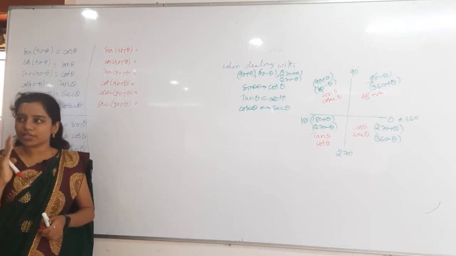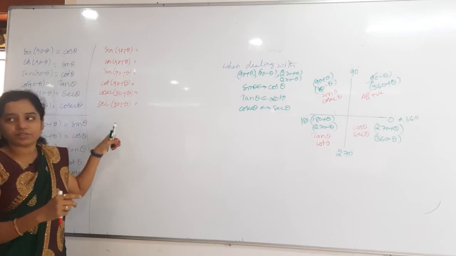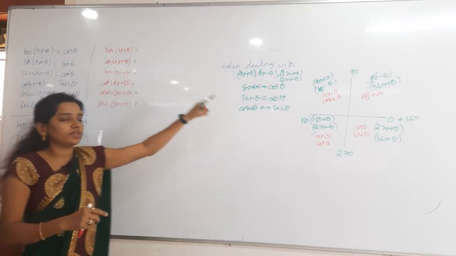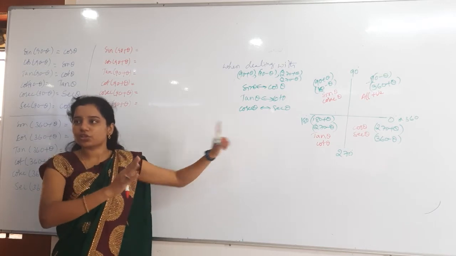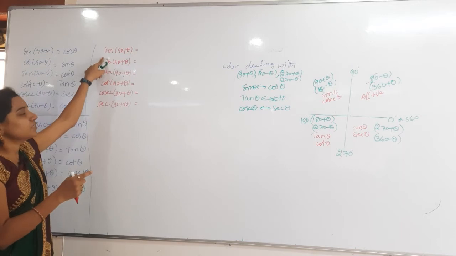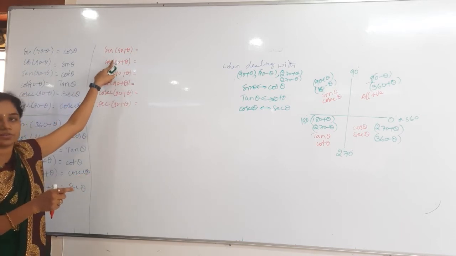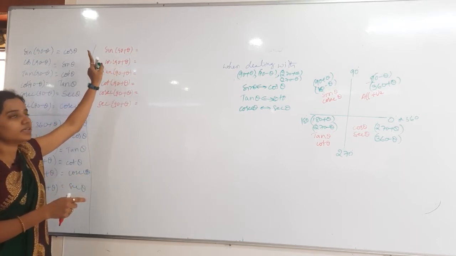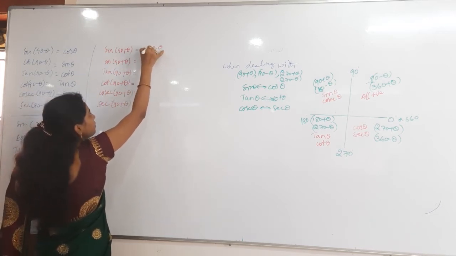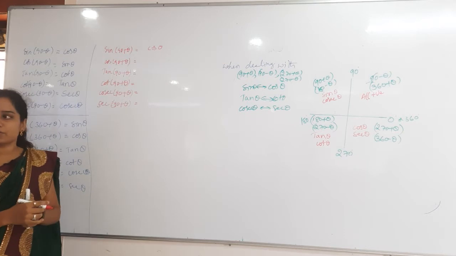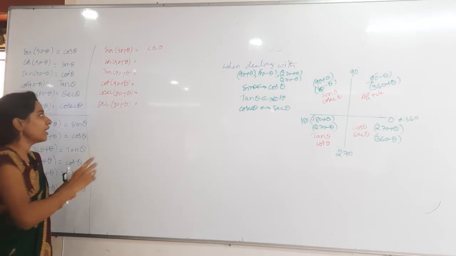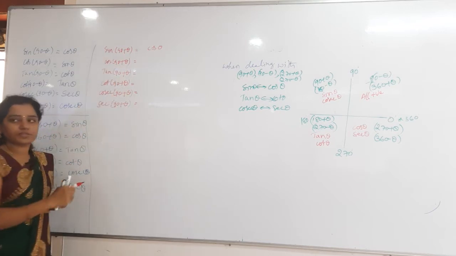See, whenever you are looking at the symbols, you always have to look at the left side only. These are the main functions which you are taking in the quadrants, not the answers. You are taking the questions only, which are on the left side. So sine in the second quadrant is positive, so you will get plus cos theta here. Do not confuse that with cos theta being minus in the second quadrant. You have to concentrate mainly on the left side only.